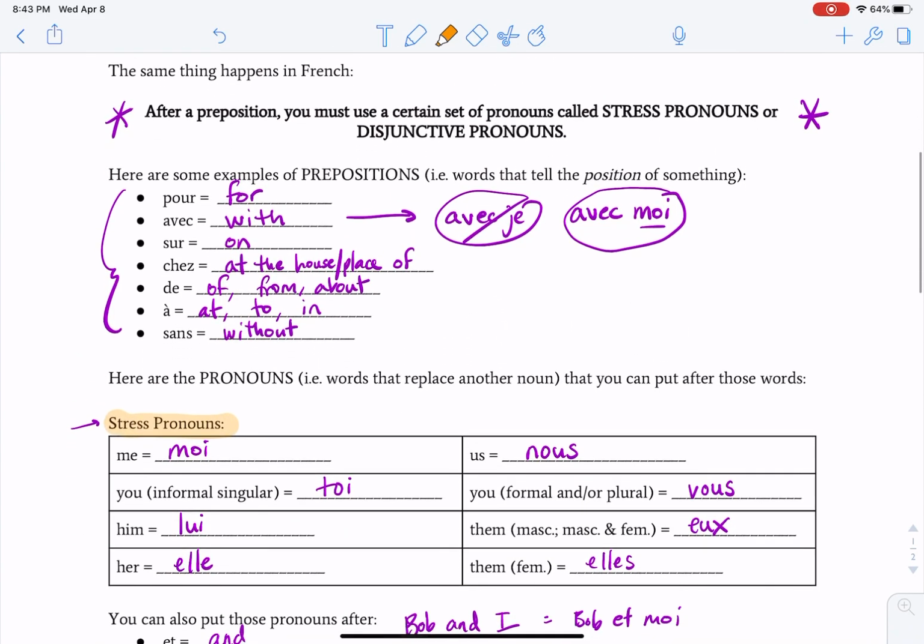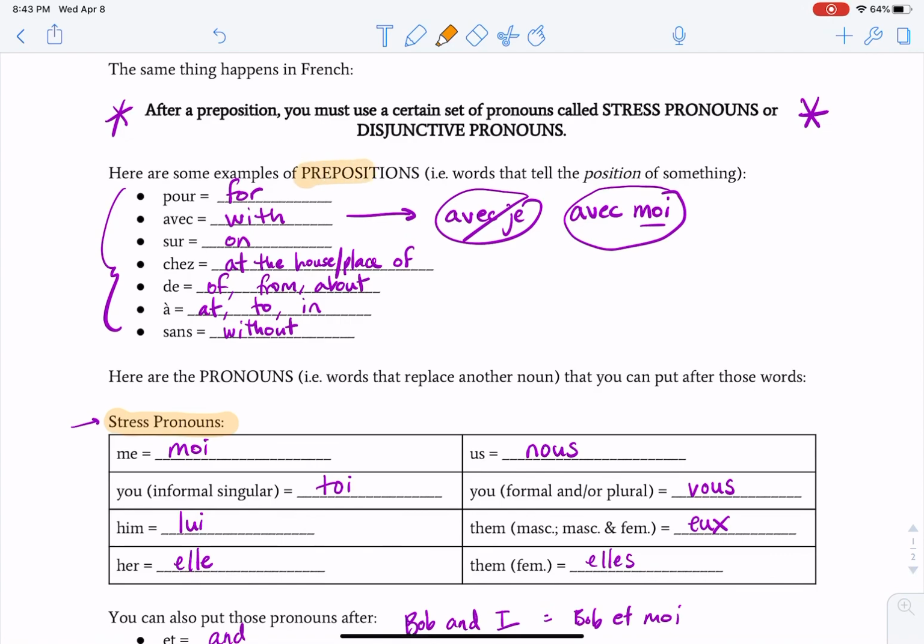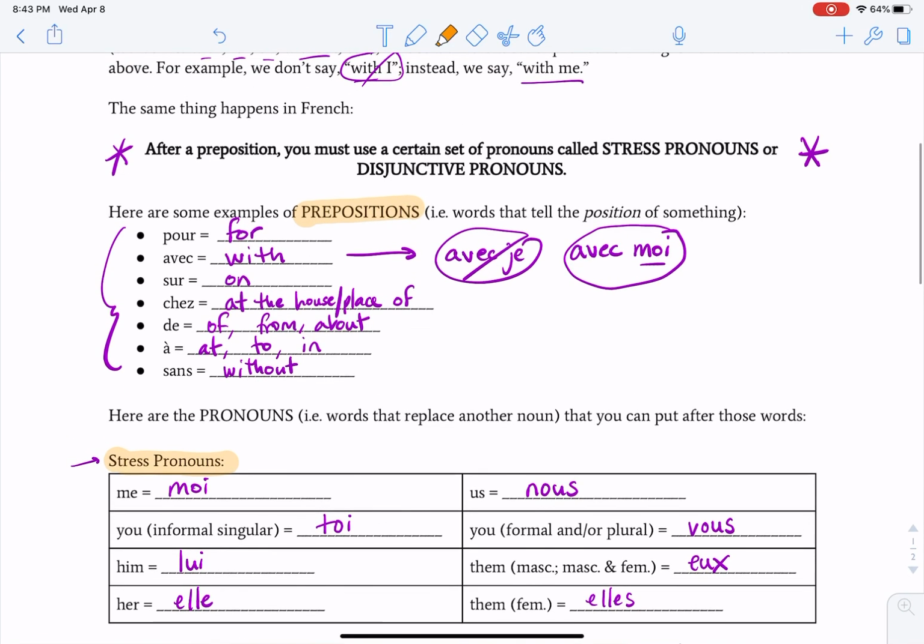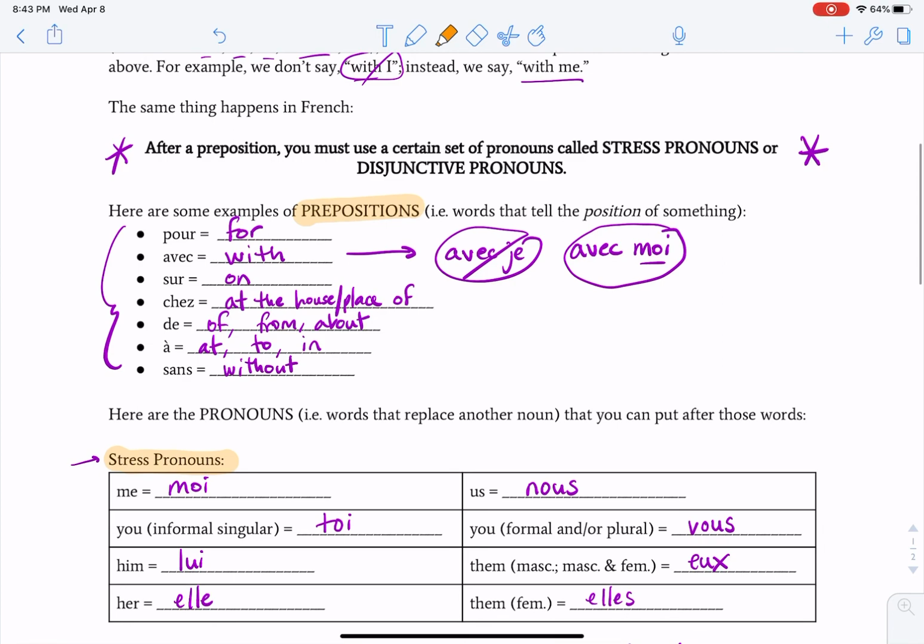Again, we use these after prepositions to talk about doing something with someone, for someone, without someone, so on and so forth.